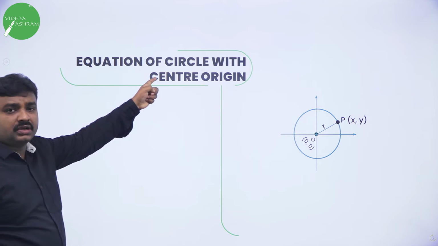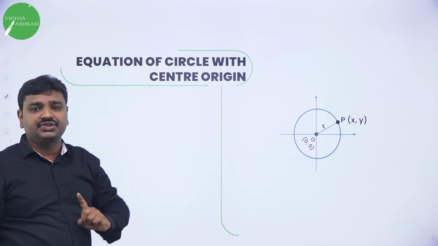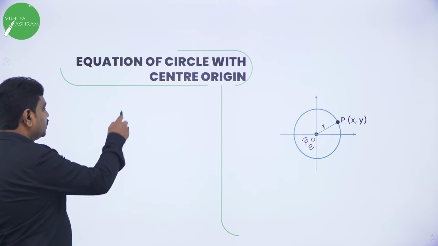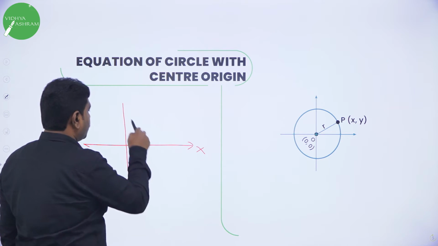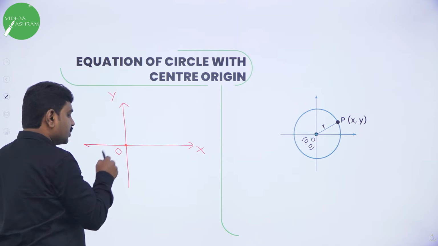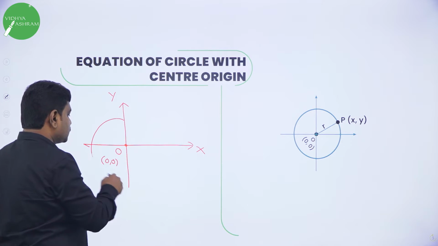So the first heading, our first equation of the circle, is the equation of a circle with center origin. I told you, first draw the diagram. How to draw the diagram? Draw the y axis, draw the x axis, and what is the point of intersection of the x axis and y axis? Origin. What is origin? 0, 0. And draw a circle.